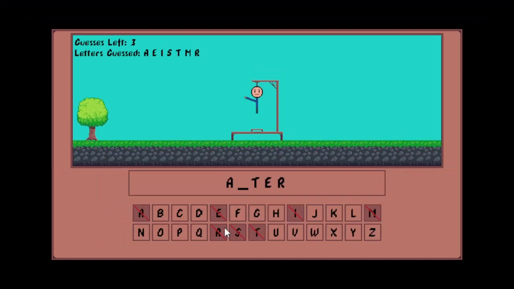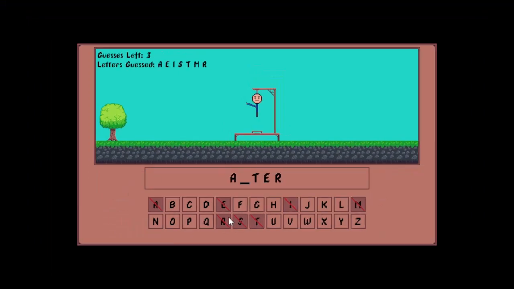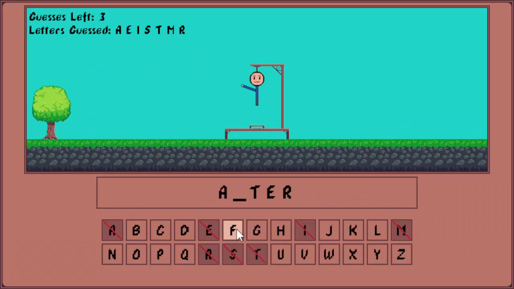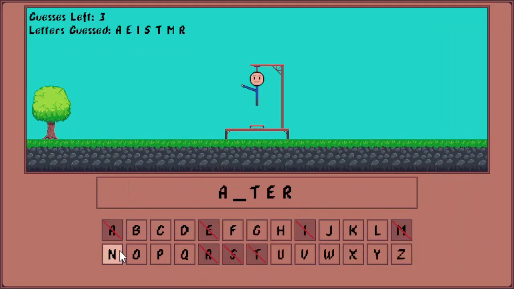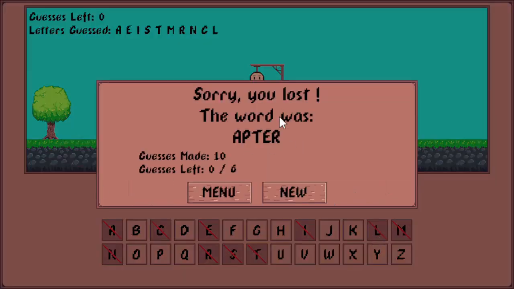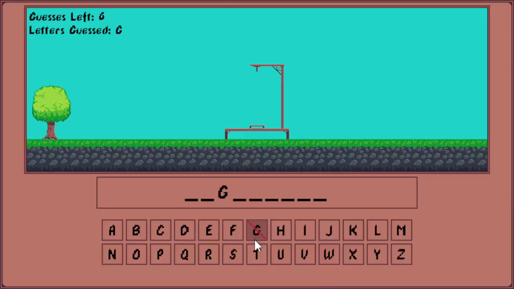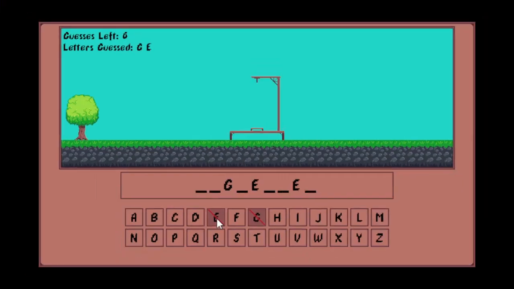Okay, so now, at this point, if these were real words, I'd have multiple options. Alter is a word, after is a word, but I have a feeling none of those is going to be correct. And it's going to be like answer. Should I guess a real word? Let's guess alter. Yeah, see, that's not a real word. The correct version of that should be more apt. Let's start with G. Okay, that's a good start. There's a G. This is going to be easy.